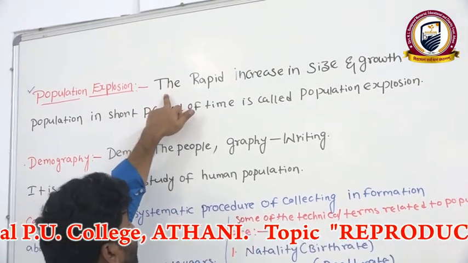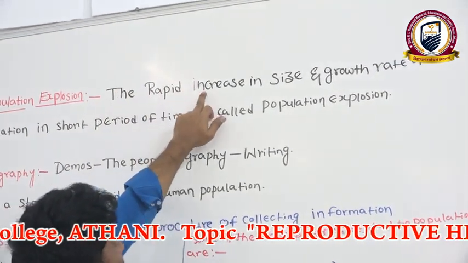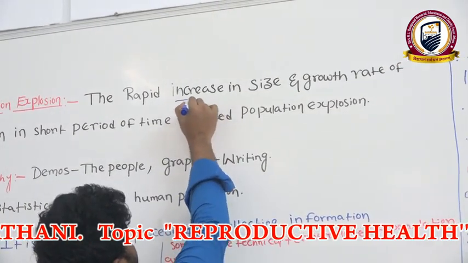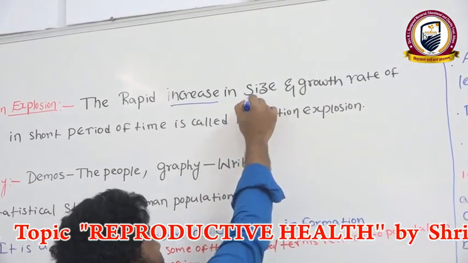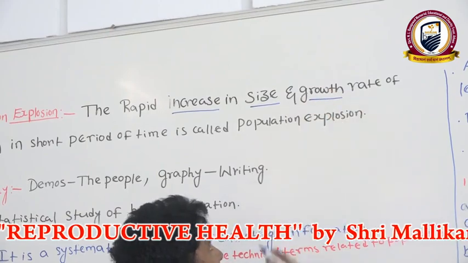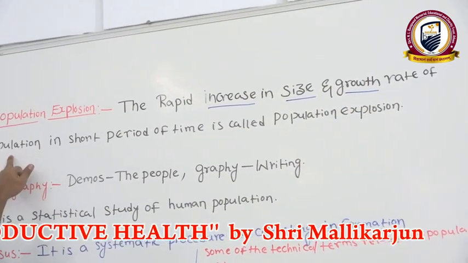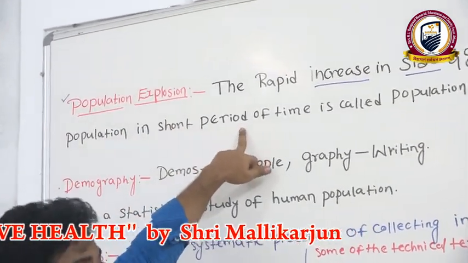The population explosion is the rapid increase in size as well as growth rate of population in a short period of time.